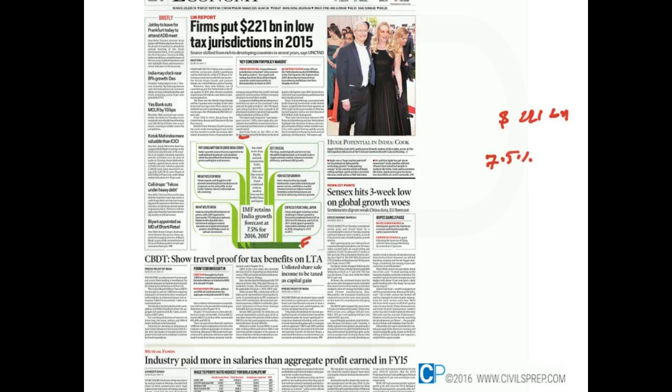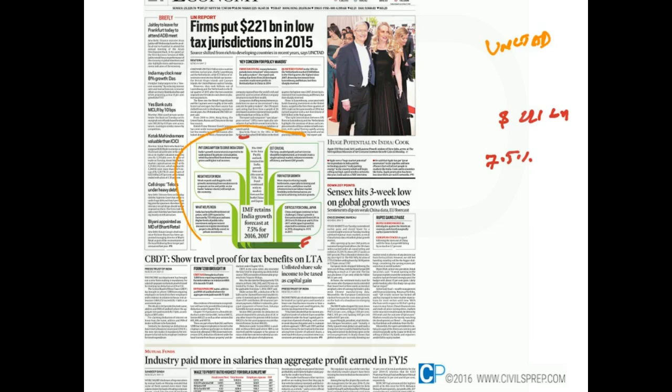Now coming to the Indian Express news. The first thing is, there are two important reports. One is the UNCTAD report. What the UNCTAD report says is this: more than $220 billion from various firms from developed and developing countries was stationed in tax havens. One unique trend is, previously this money has majorly come from the developed world, but this year it has majorly come from the developing world.